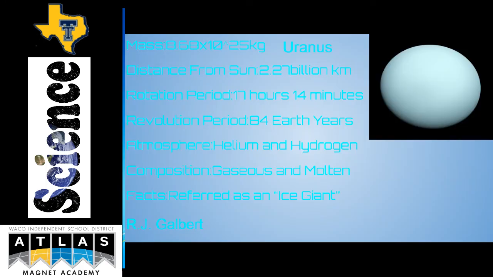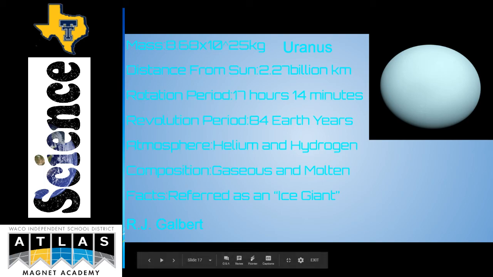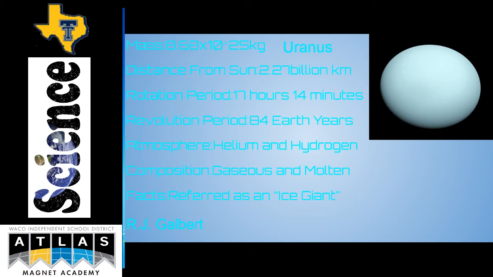Uranus. Mass 8.68 times 10 to the 25th power kilograms. Distance from Sun 2.27 billion kilometers. Rotation period 17 hours and 14 minutes. Revolution period 84 Earth years. Atmosphere, helium and hydrogen. Composition, gaseous and molten. Fun fact, referred to as an ice giant.